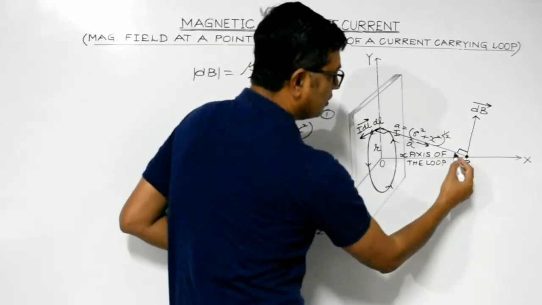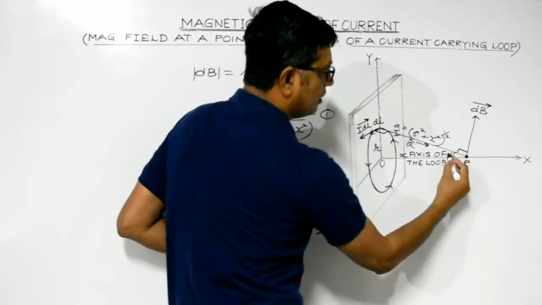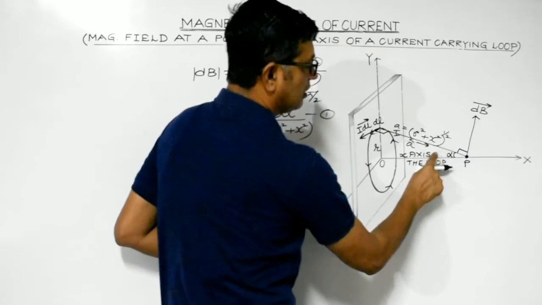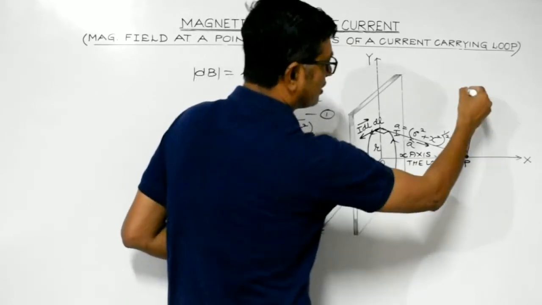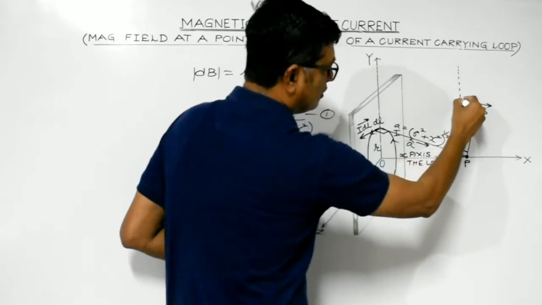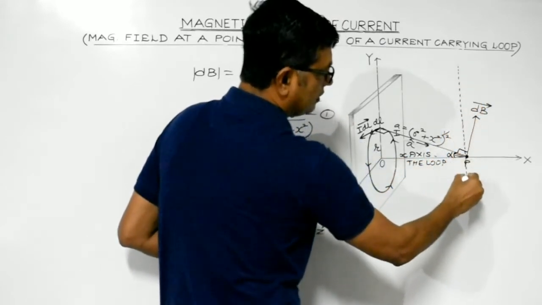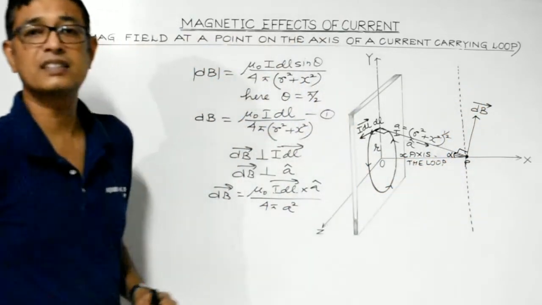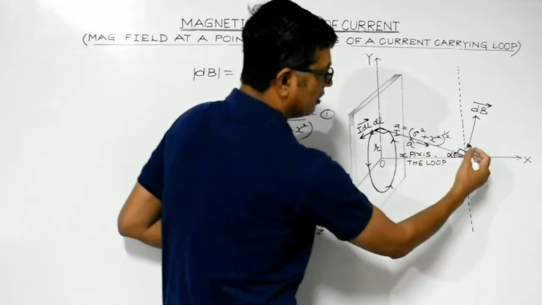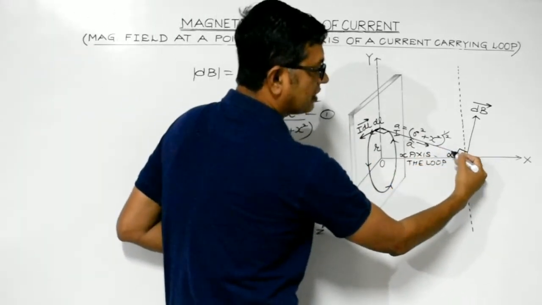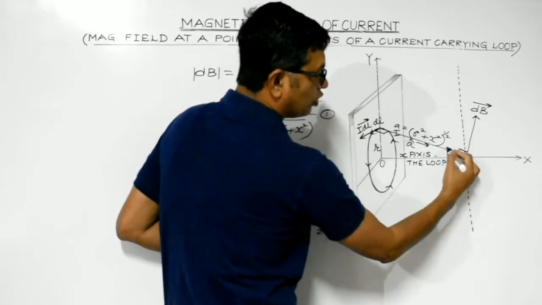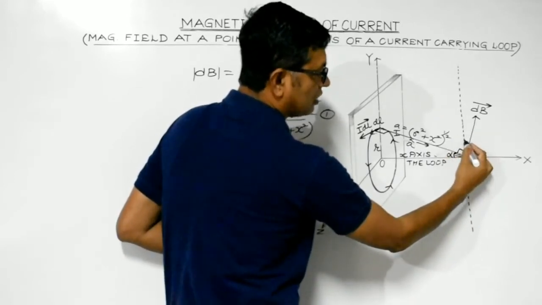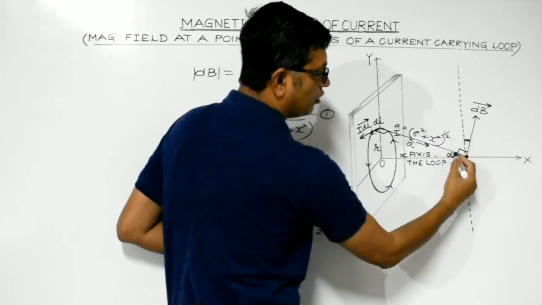Now suppose this angle is alpha. Let us consider this angle to be alpha. Now let us consider a vertical line over here. This will be x-axis, isn't it? This will be x-axis. Now this is alpha, so the remaining angle would be 90 minus alpha. This angle would be 90 minus alpha. This is 90 degrees. So if this angle is 90 minus alpha, the remaining angle would be alpha. So this angle would be equal to this angle.